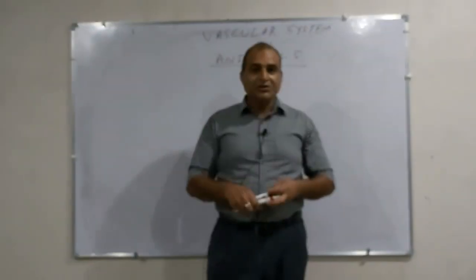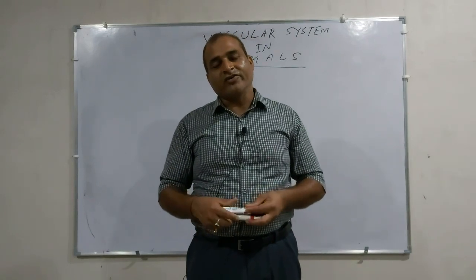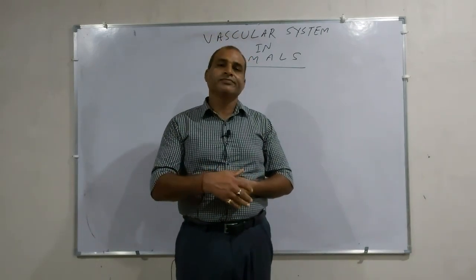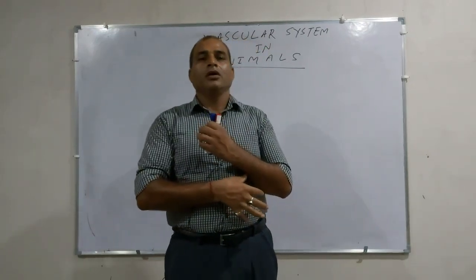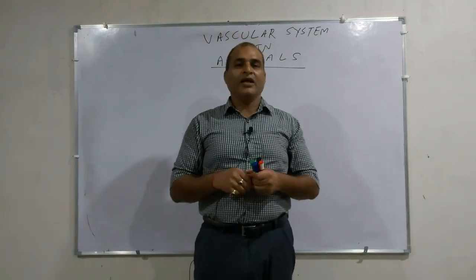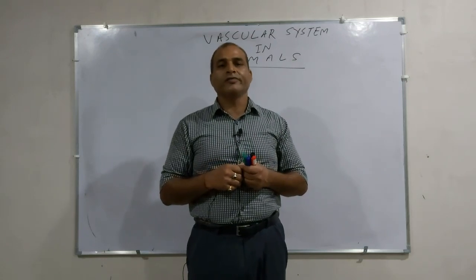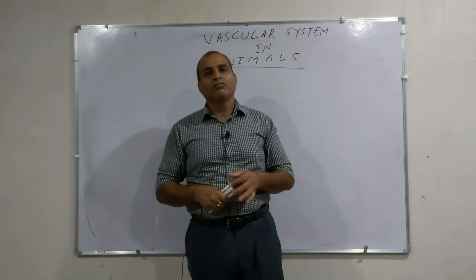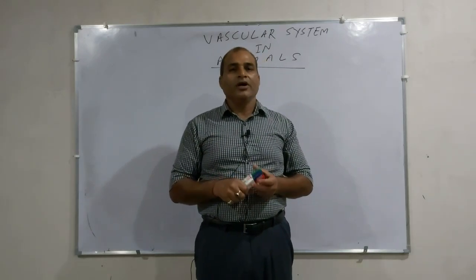Hello friends, today we will discuss the circulatory system in animals. What do you mean by circulatory system? Circulatory system means the transport of essential things like nutrients, enzymes, hormones and other essential materials inside the body.